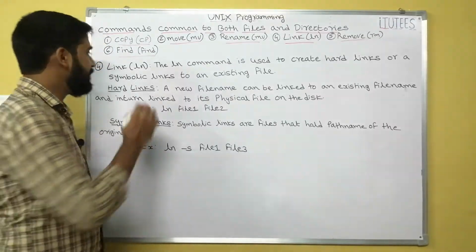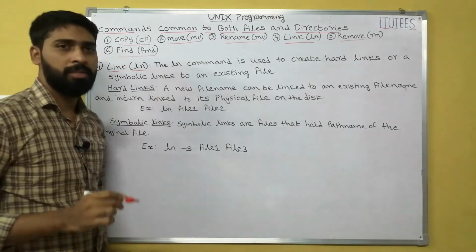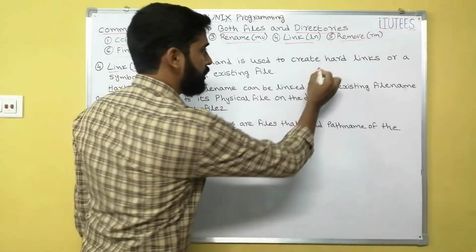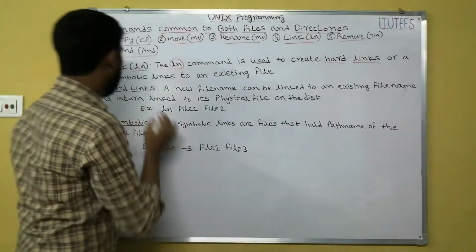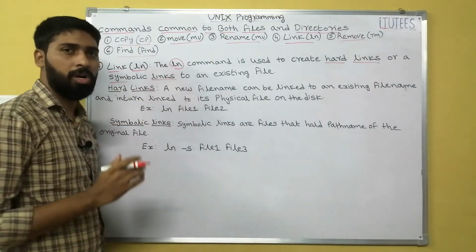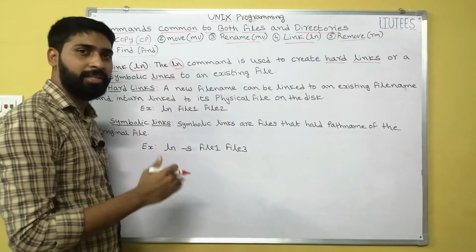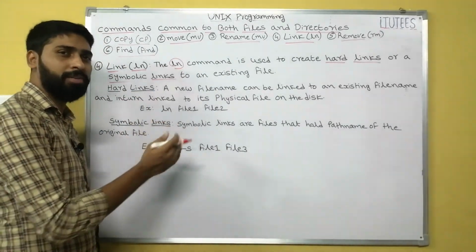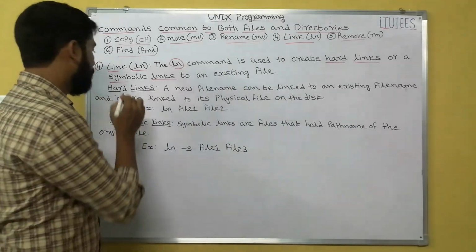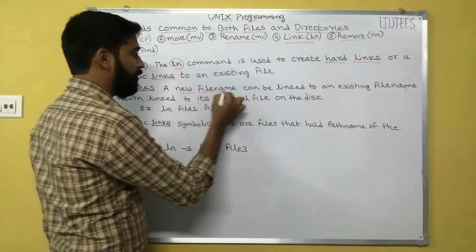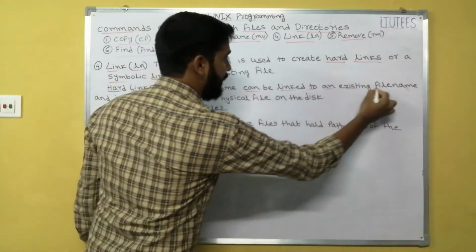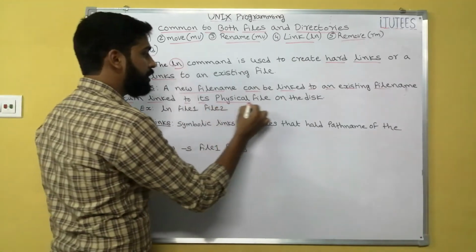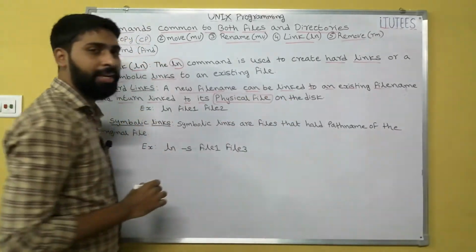The next command is the link command. The ln command is used to create hard links or symbolic links. A hard link is nothing but a file that is created, while a symbolic link gives the path of the source file. We discussed this. A hard link means a new file is linked to an existing file, and in turn linked to its physical file on the disk.